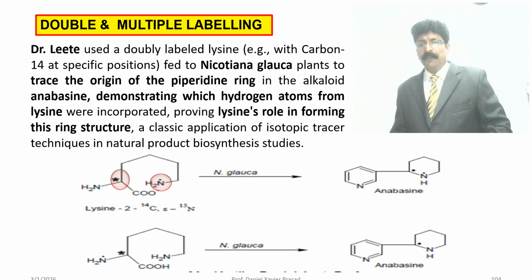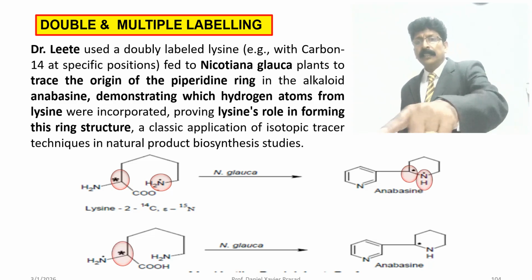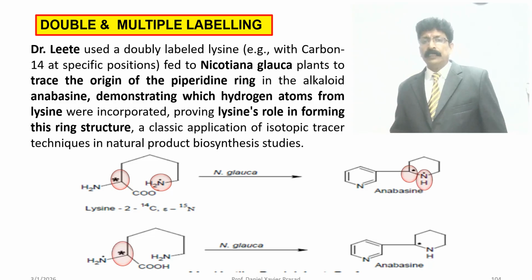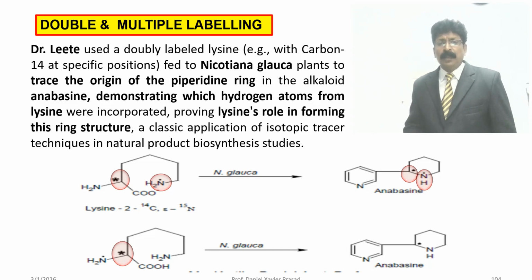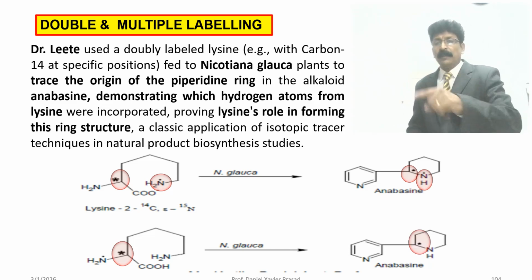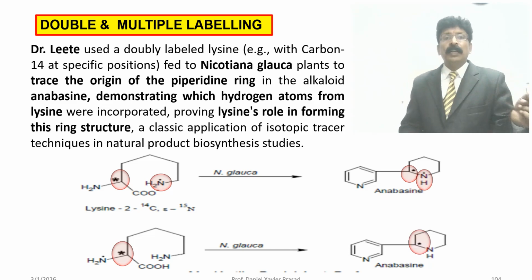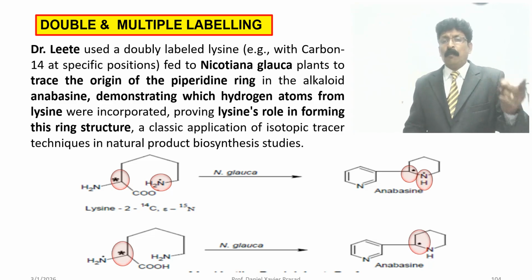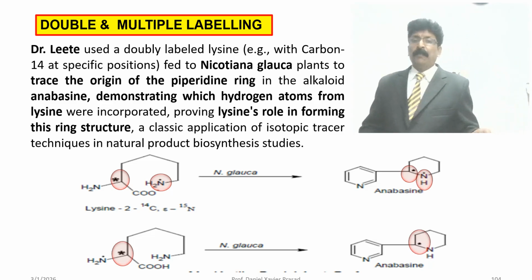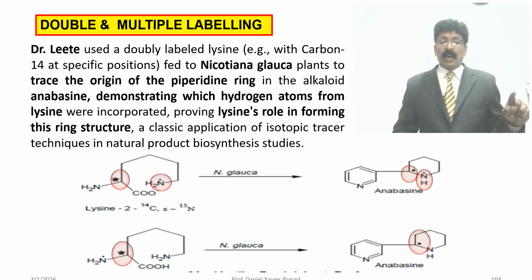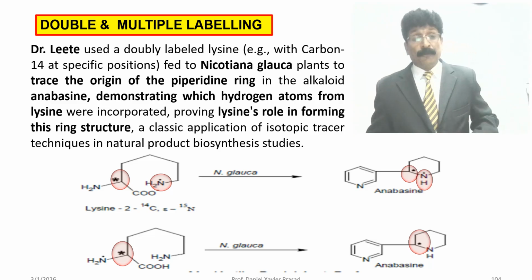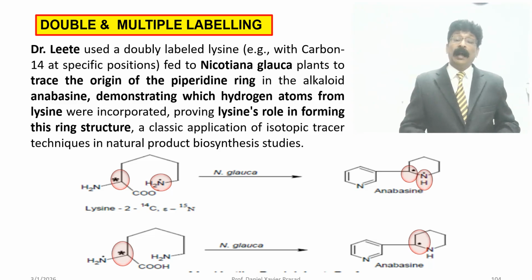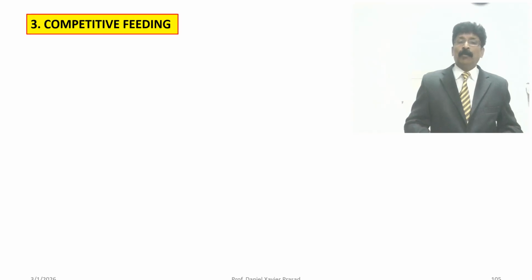Both are labeled in anabasine. So this is how double and multiple labeling works: carbon and nitrogen can be labeled separately, nitrogen or carbon alone can be labeled, and we find out what product is obtained from the plant by injecting, and we can see the labeled compound change.